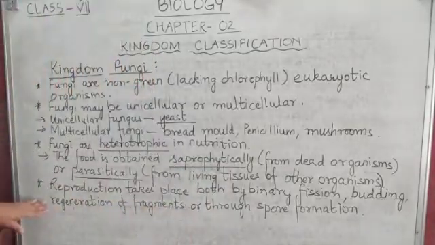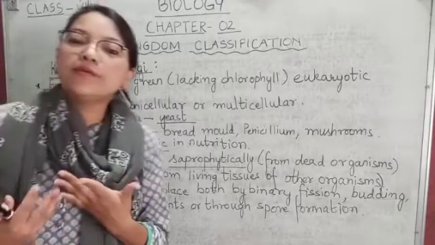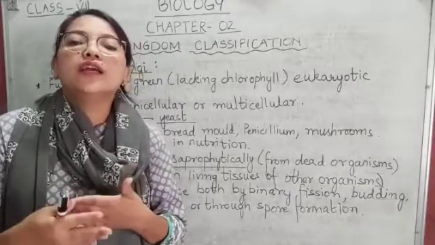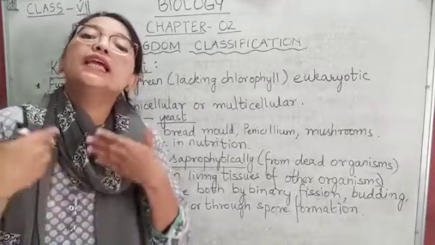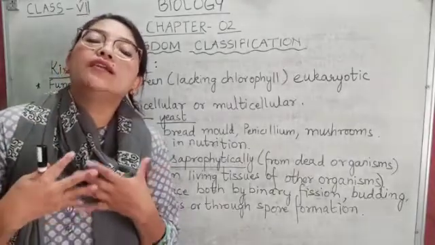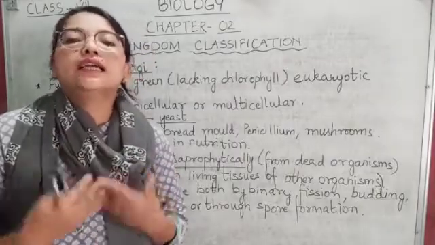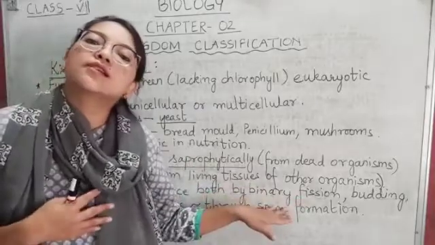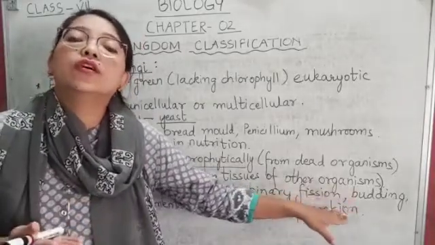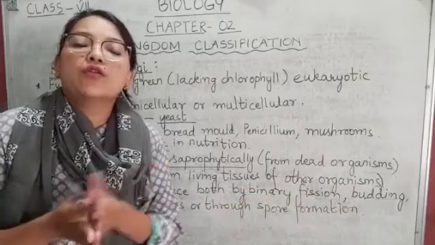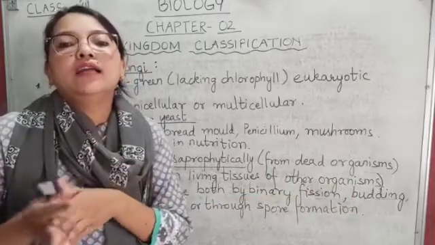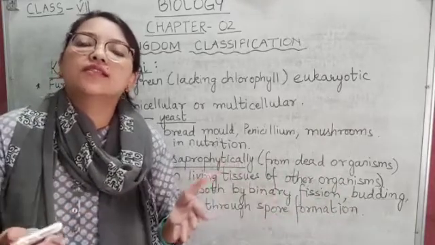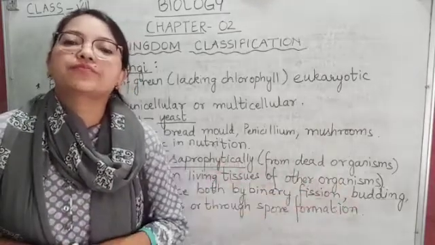Then comes reproduction. What do you mean by reproduction? Reproduction means multiplication, that means how they multiply themselves and increase their population. This term binary fission you must have heard in amoeba, which divides itself by binary fission.